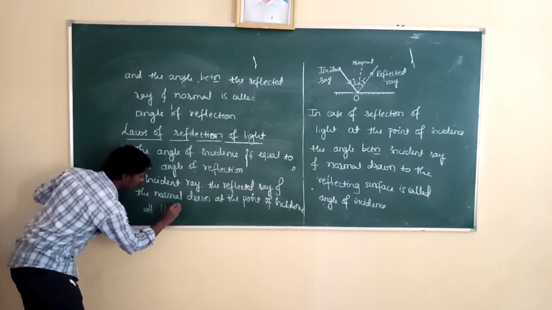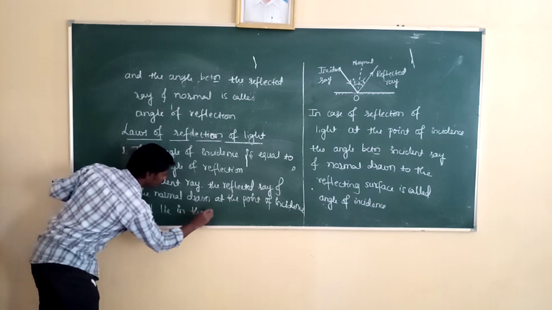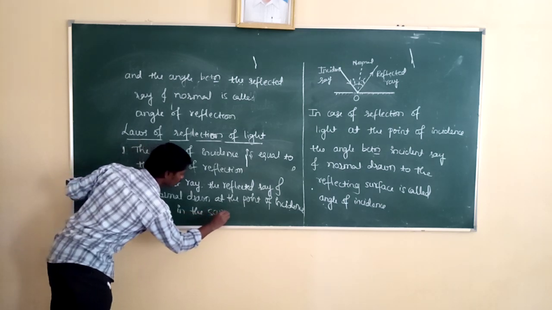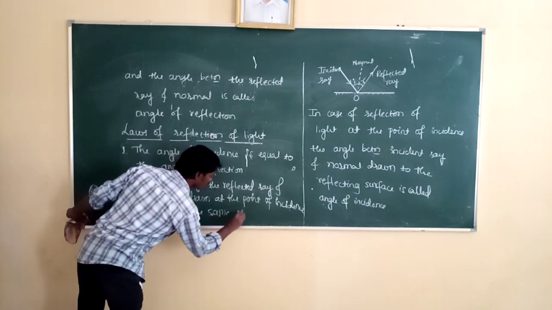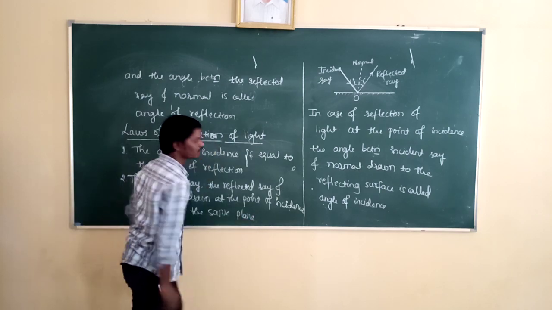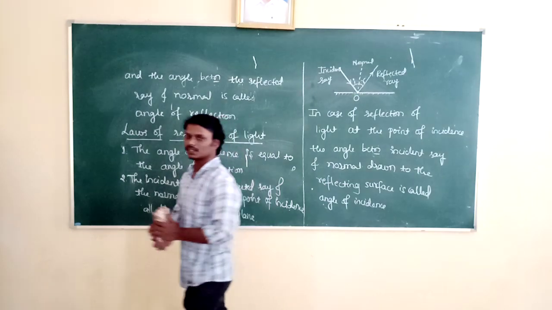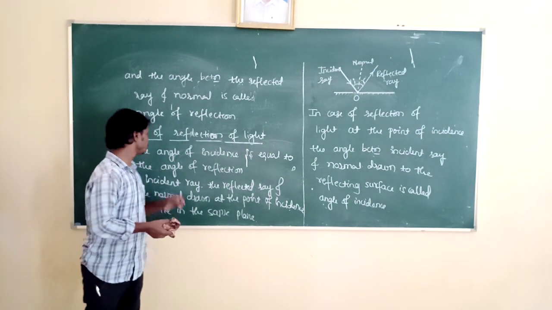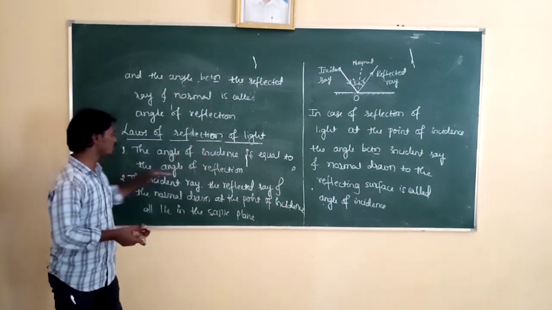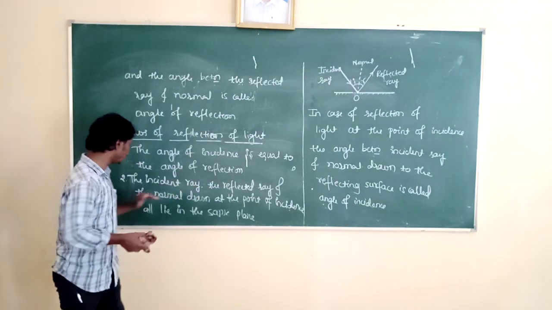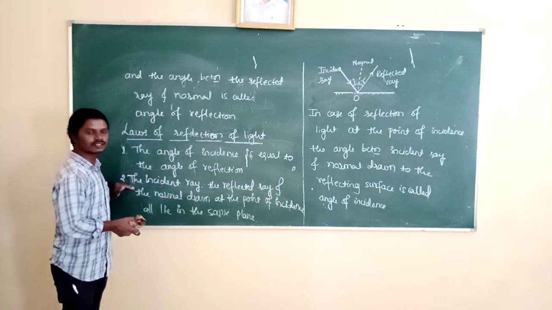All lie in the same plane. So these two are very important laws of reflection of light. What is the first law of reflection of light here? The angle of incidence is equal to the angle of reflection.